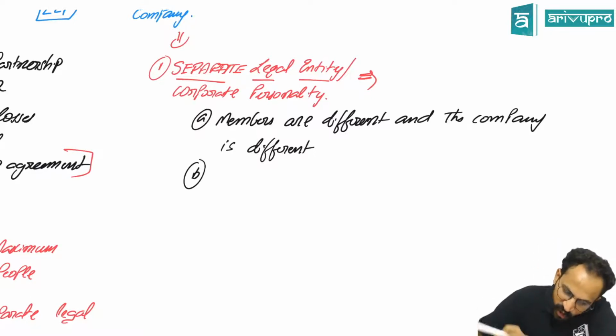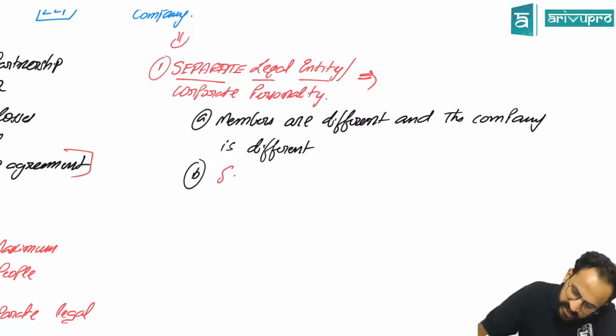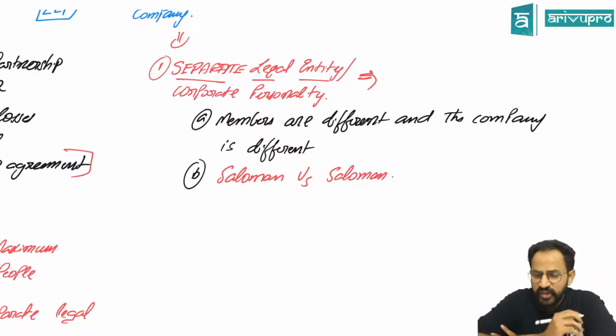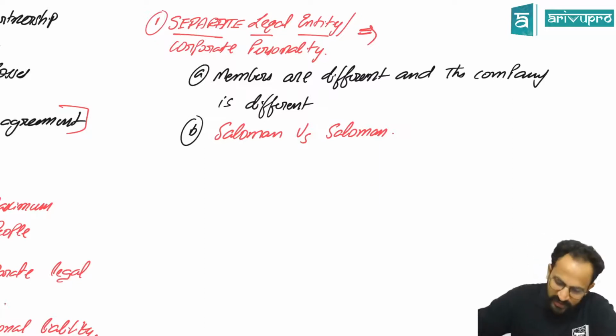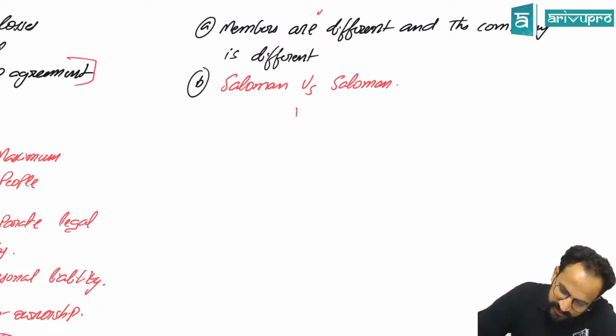This was derived in a famous case law called Salomon versus Salomon. Sir, what exactly is this case law? It's a very interesting case law. What exactly is separate legal entity? So there was a very interesting case law.